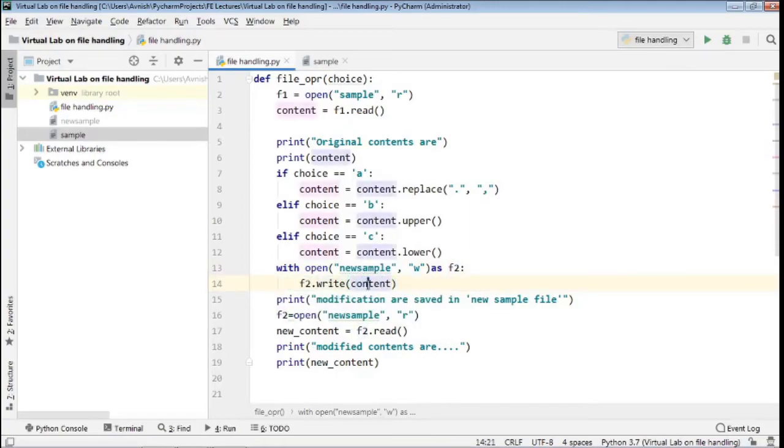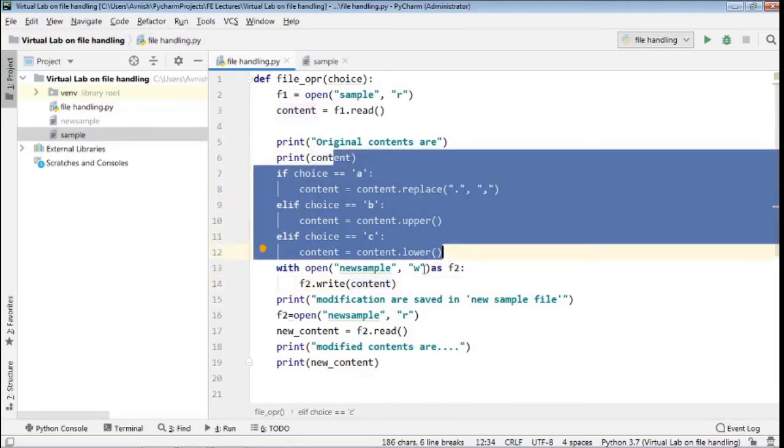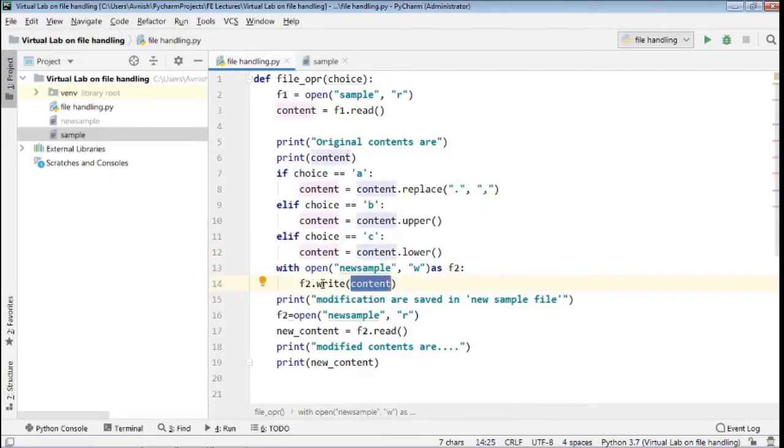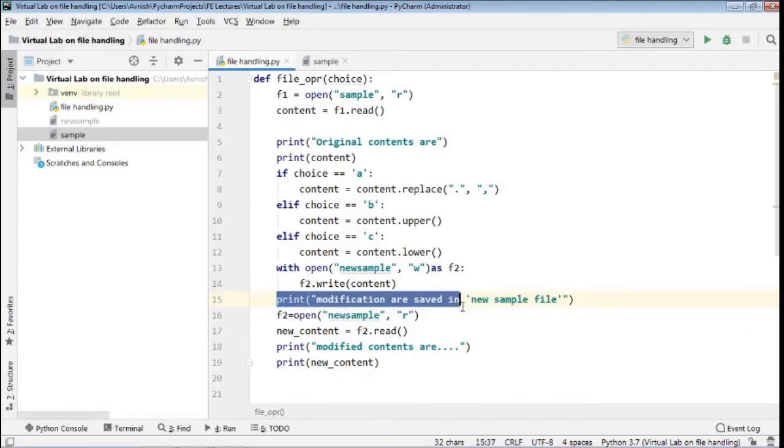Here the content is the same content that we implemented in our previous part. That will be stored in our newly created object F2. Now this F2 will act for this new sample text file. That means the modifications made using this F2 object will be related to the new sample file, that is the new text file. Then we print that the modification is saved in the new sample file. This is only for user information.